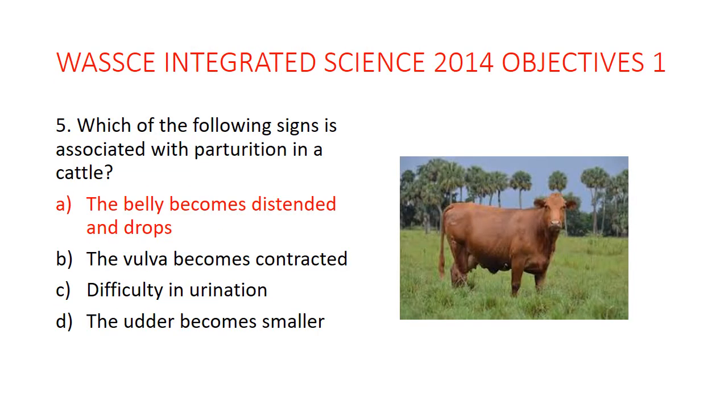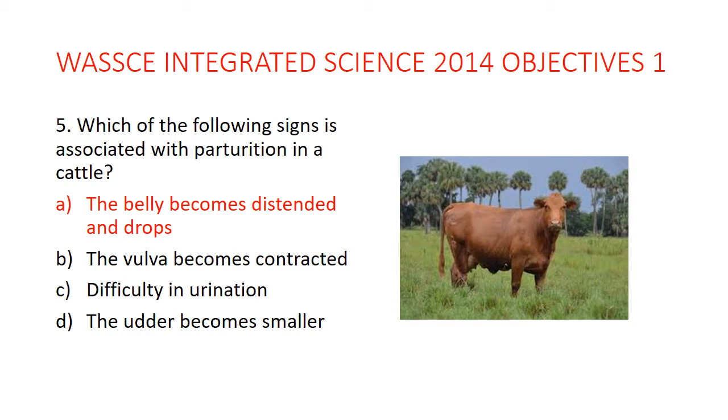Question 5. Which of the following signs is associated with parturition in cattle? Parturition is the process of birth. The process in which an animal gives birth is what we know as parturition. Of course, during parturition, one of the signs is that the belly will become distended and drop because of the baby in there. As for the vulva becoming contracted, that's not true.